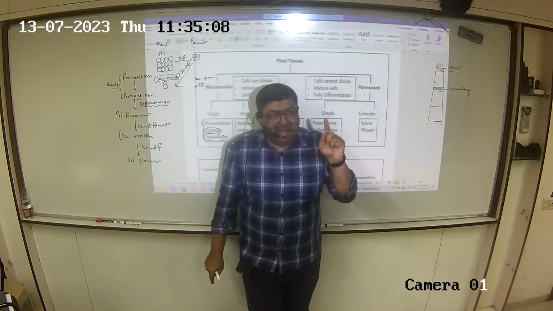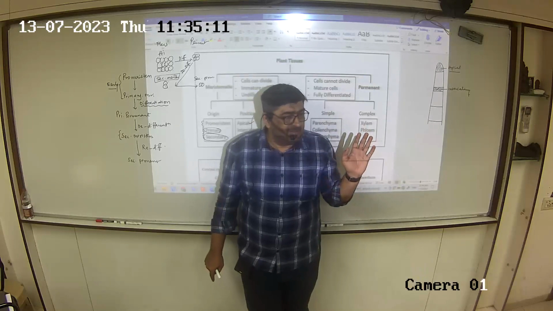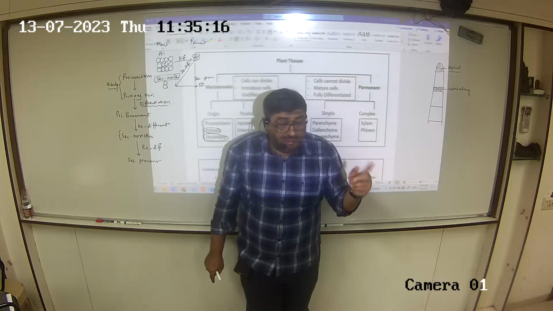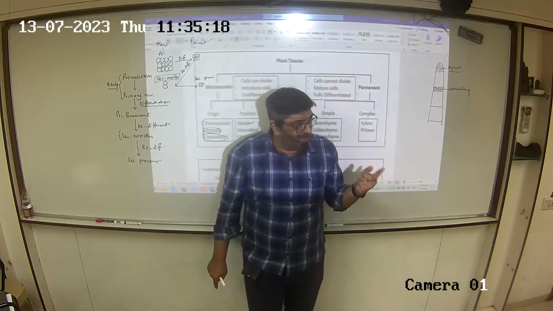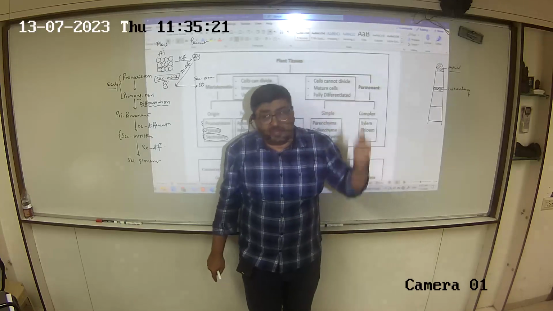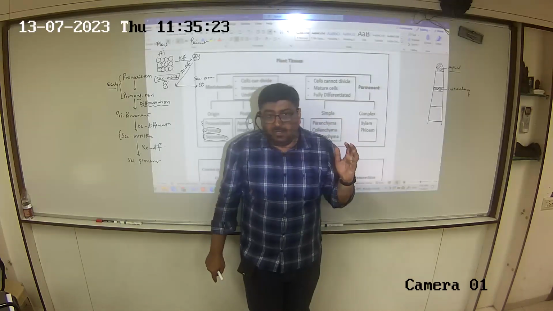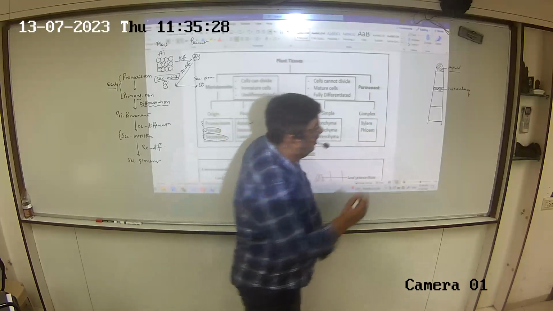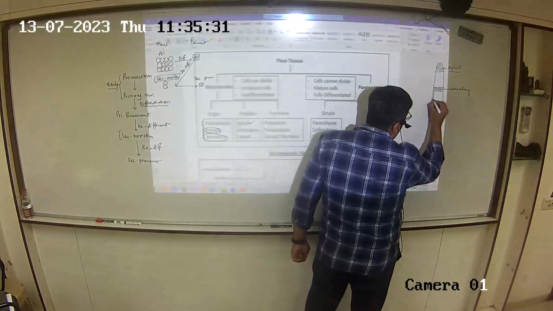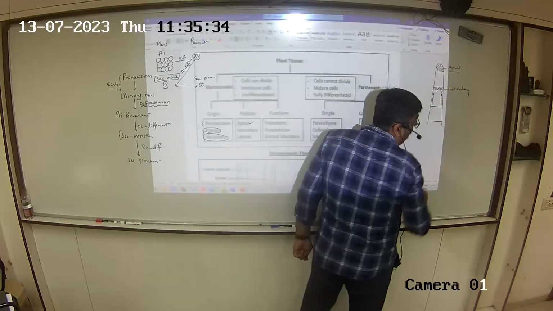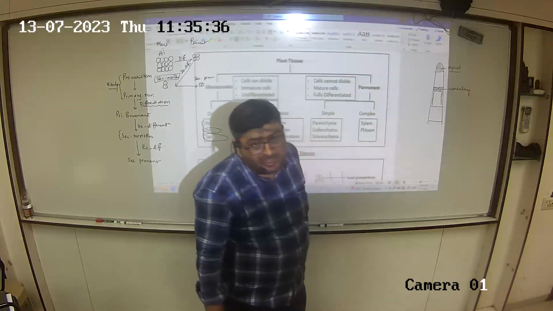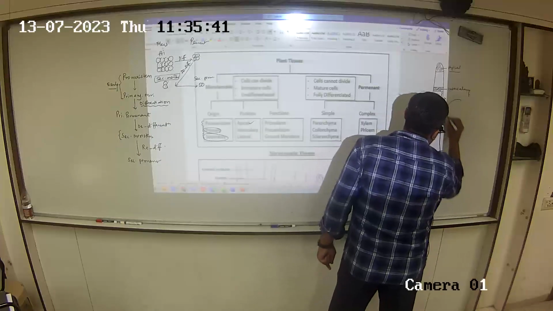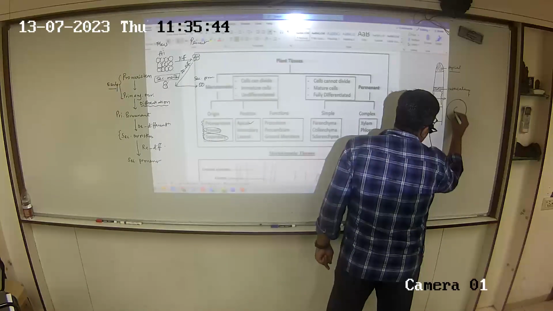Both apical and intercalary are primary meristems. That means they are arising early or late? Early in plant life. They are primary meristems, responsible for primary growth also. Now when you look at the lateral parts of the plant, you will find tissues which are coming on the lateral side. Tissues arising on the lateral side. If I take a cross section, this is xylem, phloem.